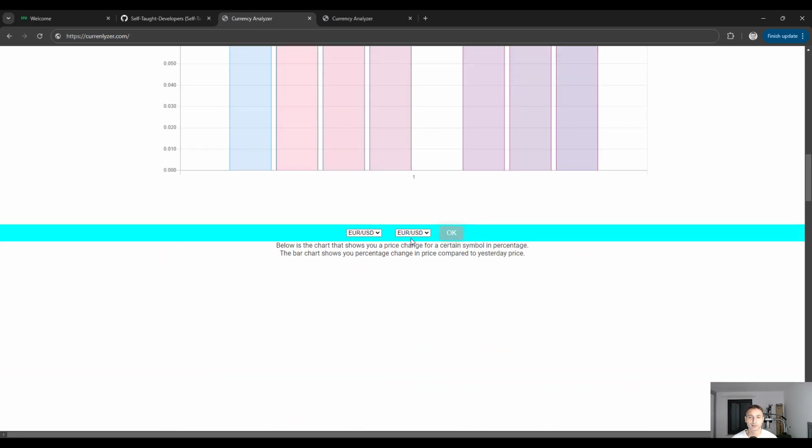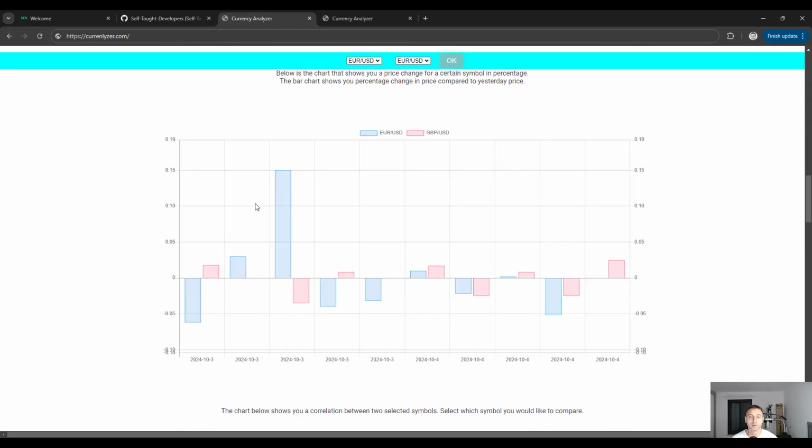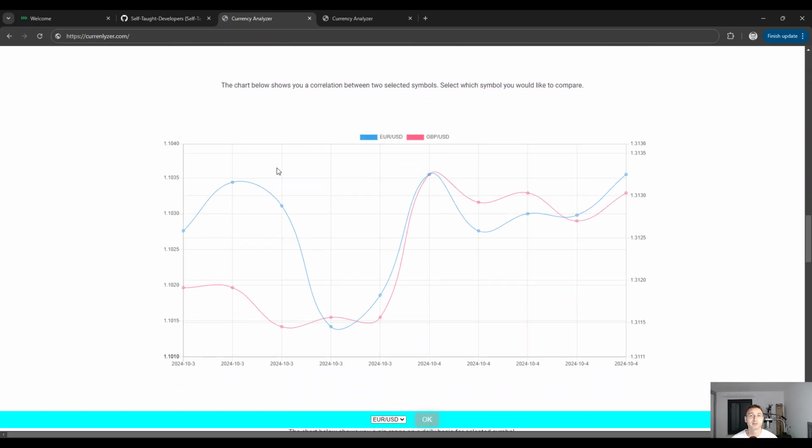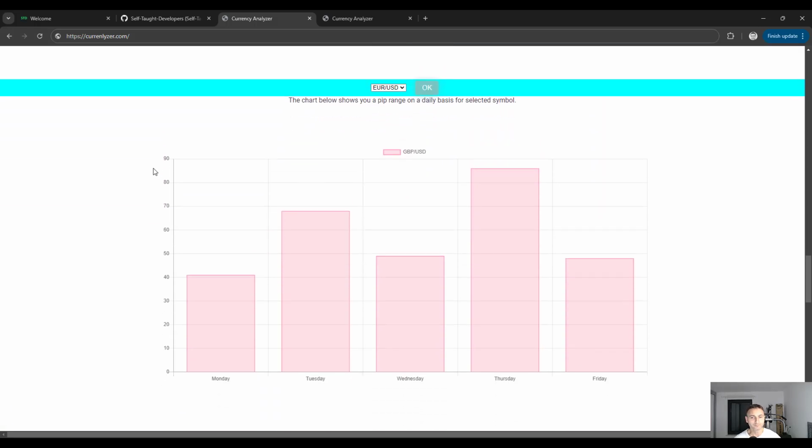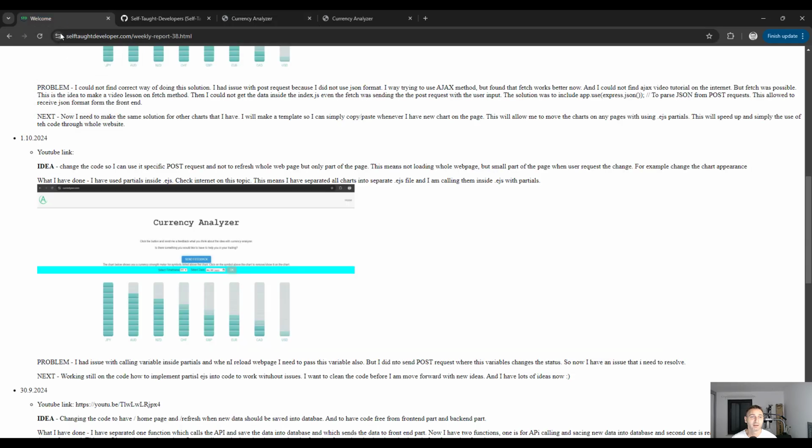When I click this one here, I do not want to reload the whole page and then go back down to get the data about these two currencies. So I needed to find somehow the idea. I knew what I want, but I didn't know how this works in Node.js. I needed to see, and one of the solutions was to use Ajax, asynchronous JavaScript and XML, that I needed to send to the database, and it sends back to me without reloading the database or website